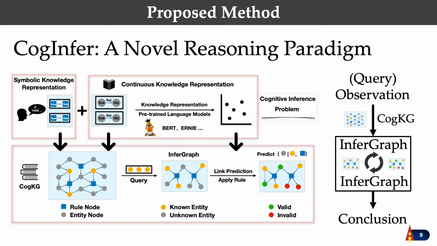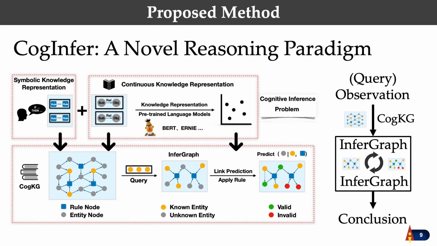Here we briefly introduce the workflow of the CogInfer. First, we perform knowledge representation learning on the CogKG and obtain the distributed representations of nodes and edges. Then for each observation or query, we create a corresponding infograph by iteratively identifying the closure of the involved rule nodes and entity nodes. The infograph is a small subgraph of the background CogKG, where the entity nodes in this graph are particularly categorized into two sets, namely known entity set and unknown entity set.